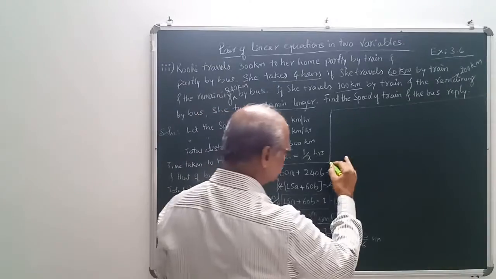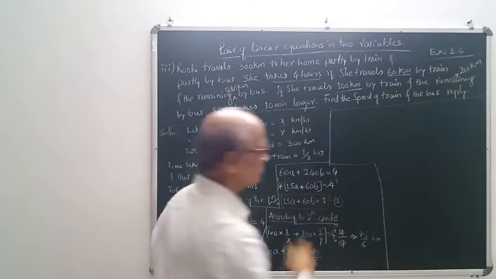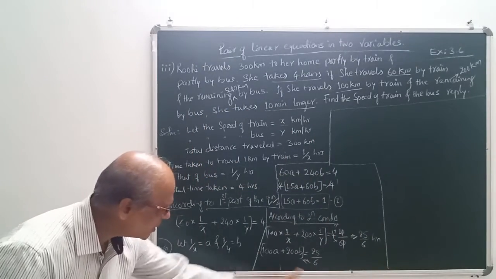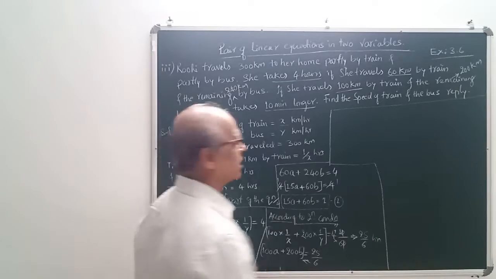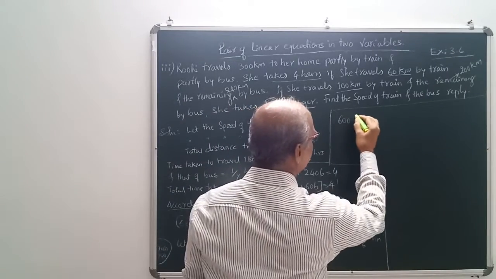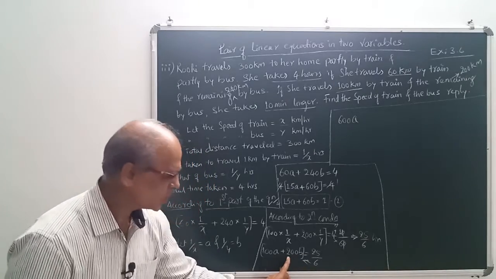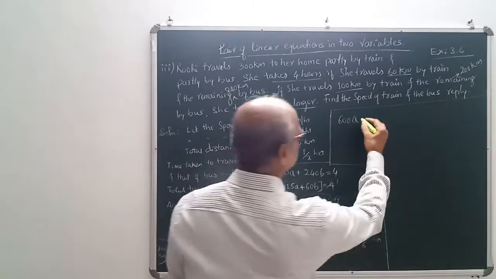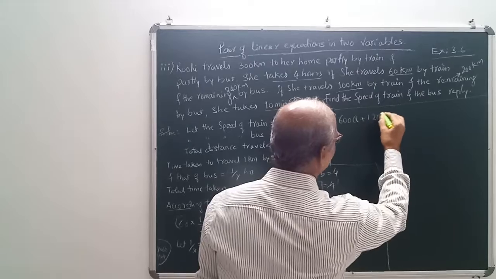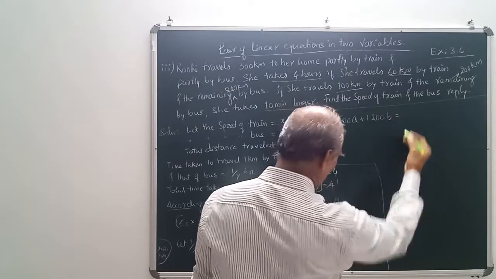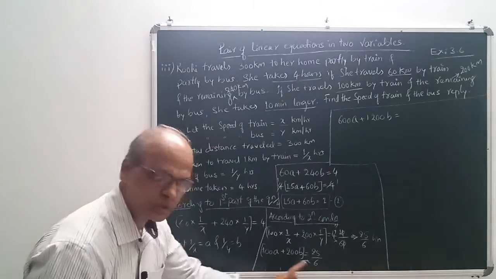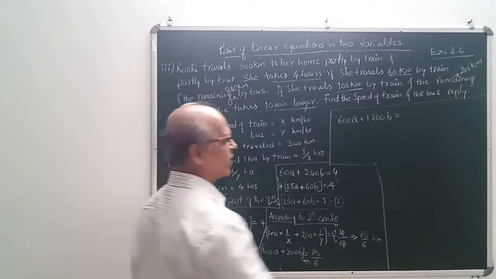Now I'll continue. Here you see 100 into 6 is 600a. That means 600a plus 6 into 200 is 1200b is equal to, see we have taken out 6 over here, so remaining is 25.